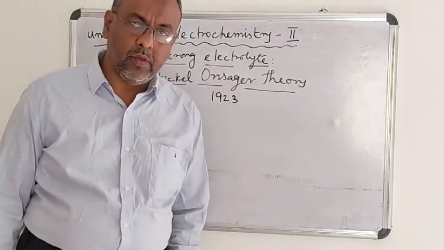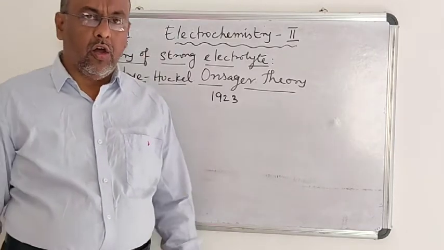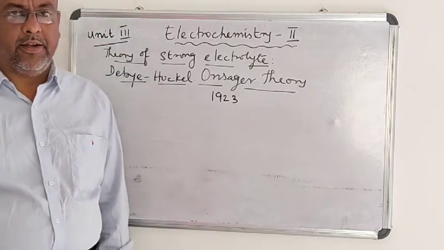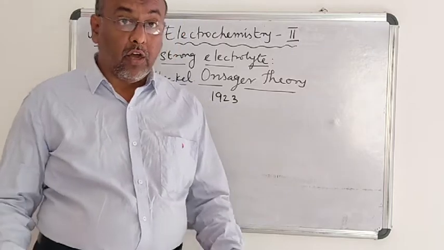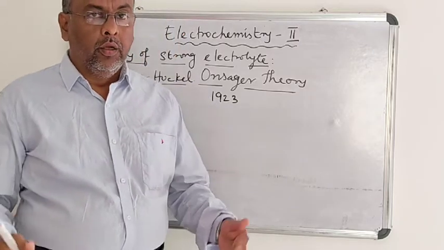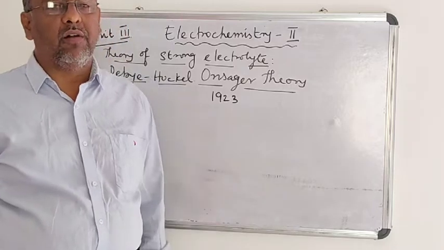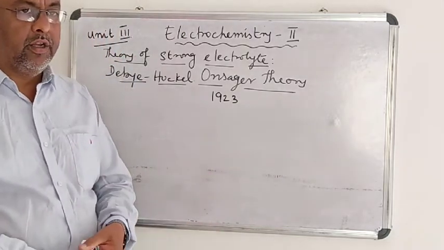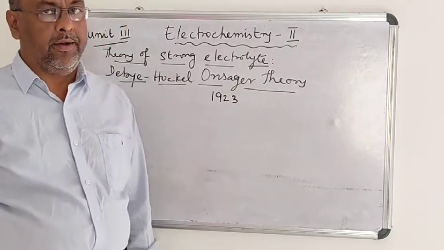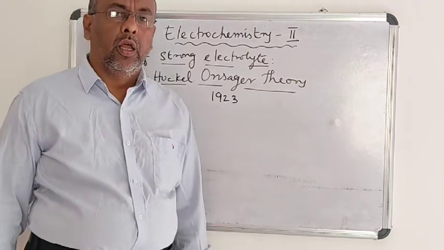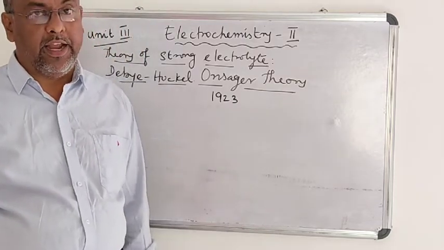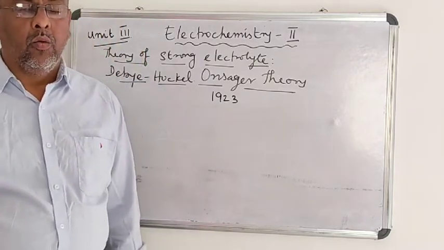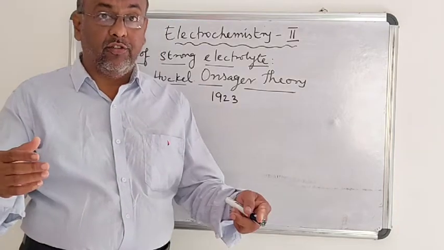According to them, the strong electrolytes are completely dissociated, even in the solid state. The strong electrolytes exist in the form of ions. So, when a strong electrolyte is dissolved in a solvent of high dielectric constant like water, and in a very dilute solution, what happens? Their conductance will be maximum.